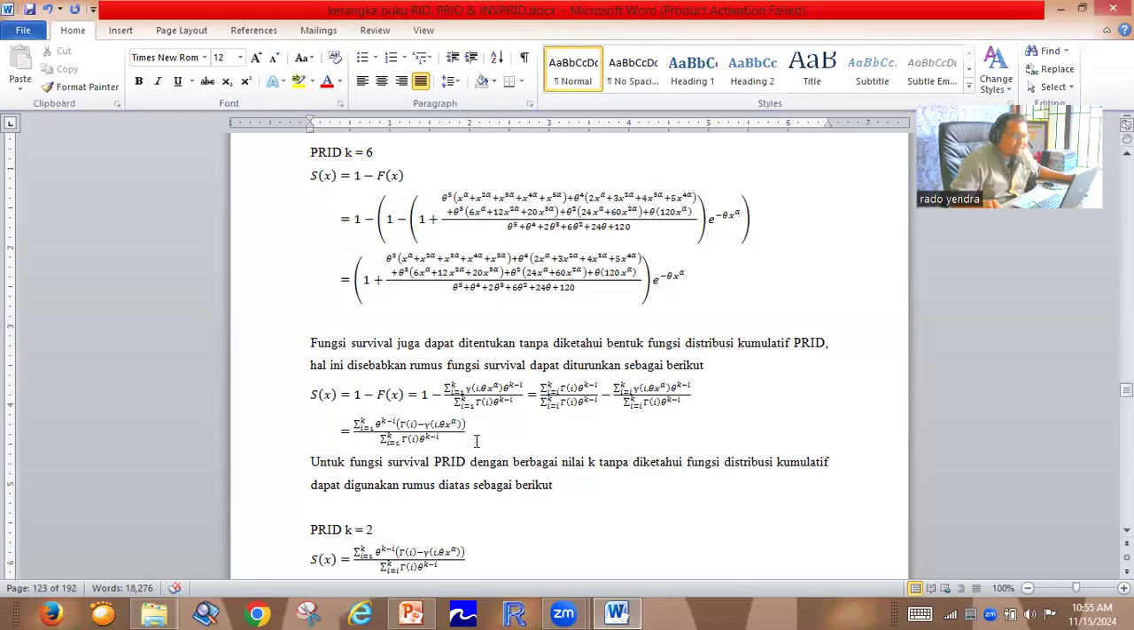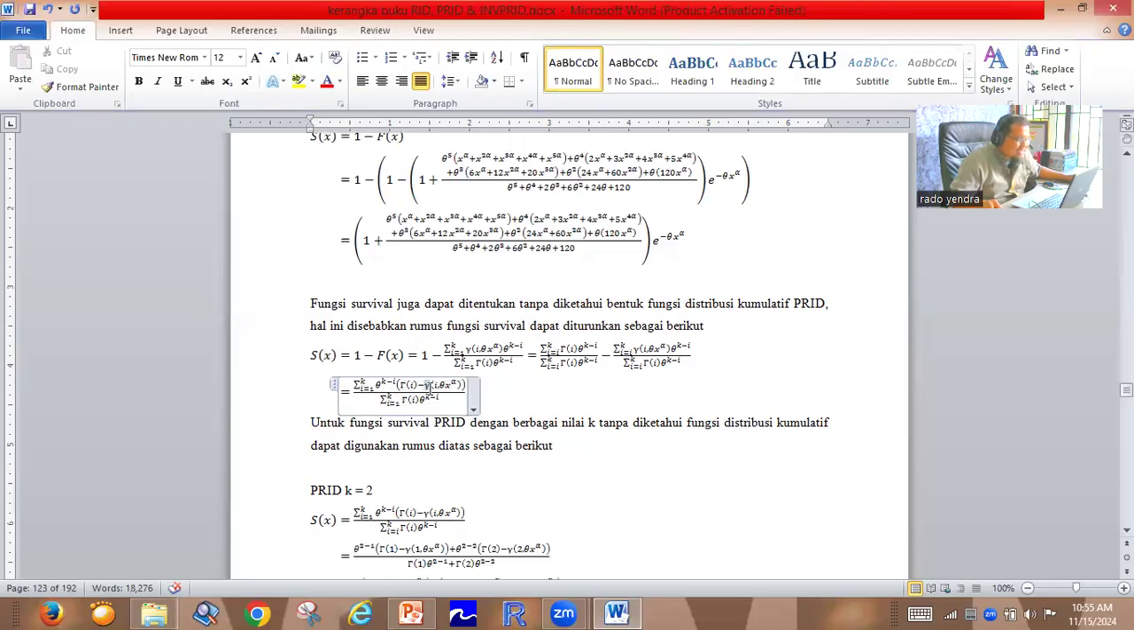We only need the information of the lower incomplete gamma i comma theta x power alpha. So it is very easy to use this formula. With this formula we don't need the cumulative distribution function. We directly use this formula to find the survival function based only on the lower incomplete gamma.